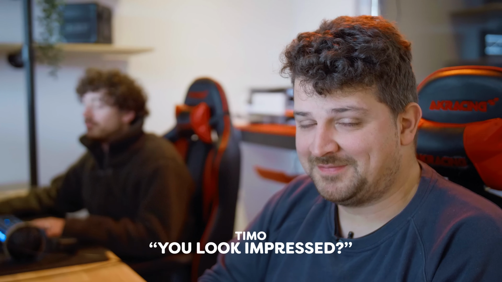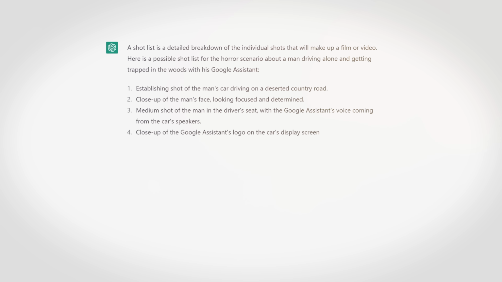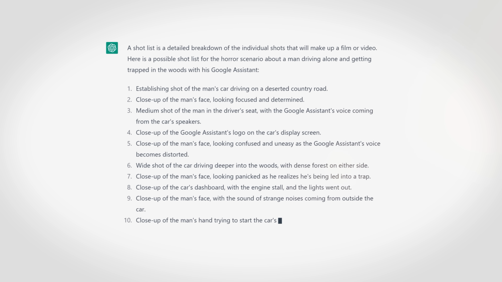What's going on, Yannick? You look impressed. I'm very impressed with the shot list ChatGPT created. Now we can start. Only 14 shots. Yeah, yeah. Dat is echt wel goed.